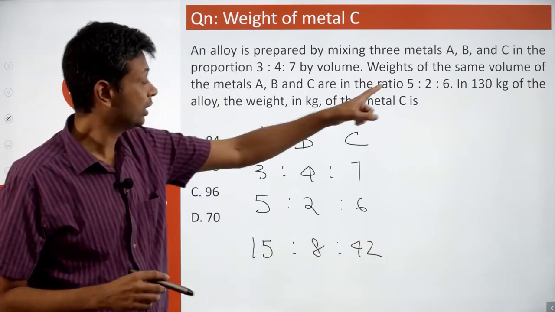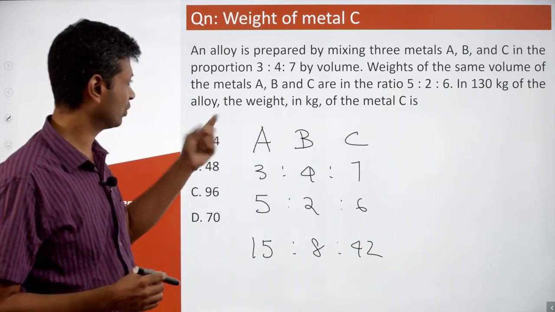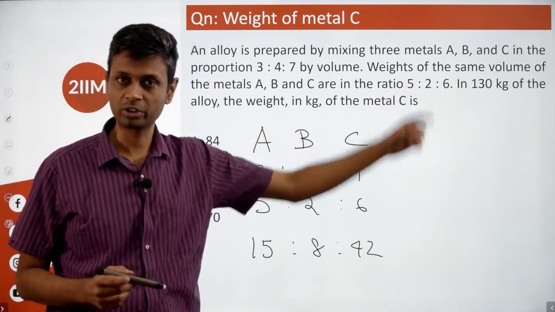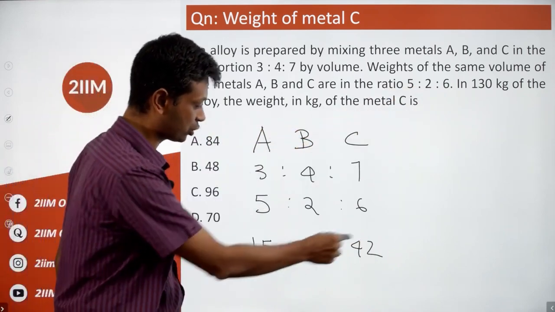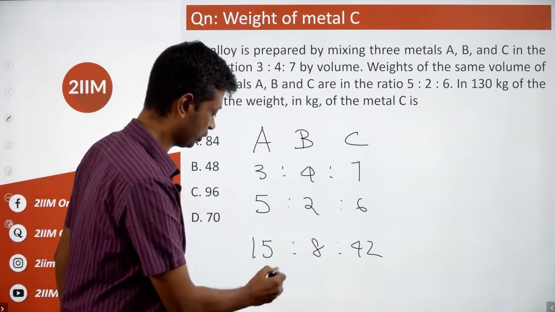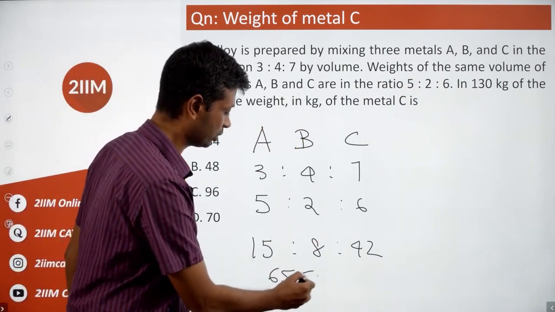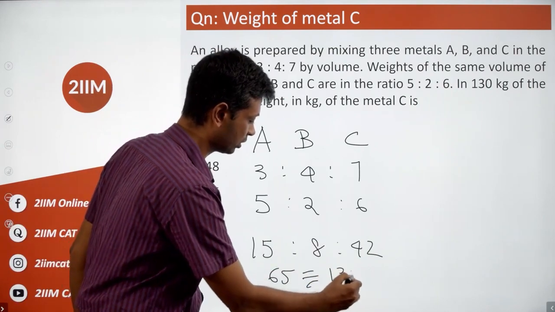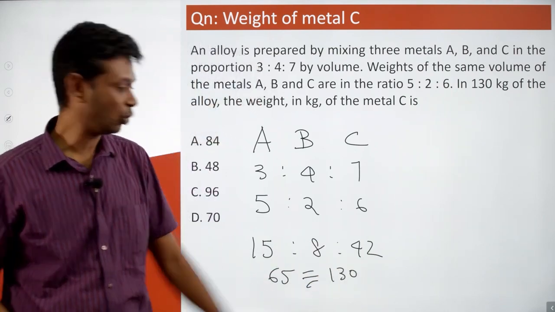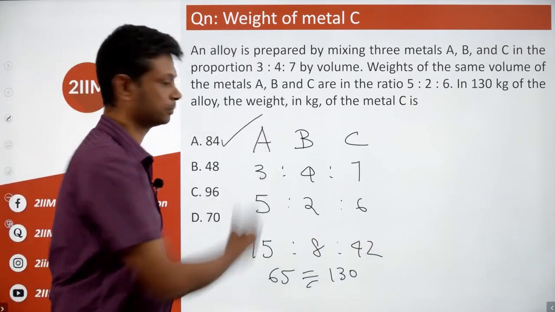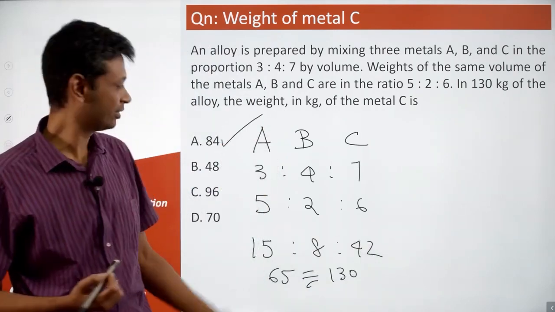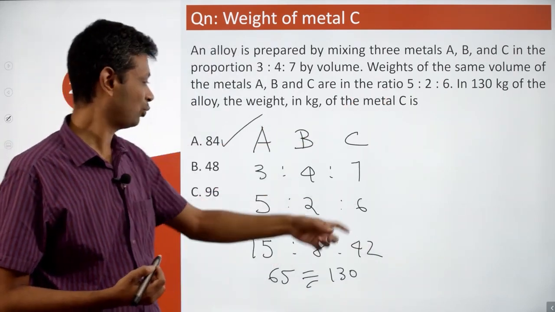The question here is, 130 kilograms of the alloy, the weight in kilograms of the metal C is? So 15:8:42. Add all three up. This is 65 units. So 65 units correspond to 130 kilograms. This is lovely, into 2. 42 units should correspond to 84 kilograms. Luckily, the numbers just fall in place. 65 units is 130. So 42 units will be 84 kilograms.